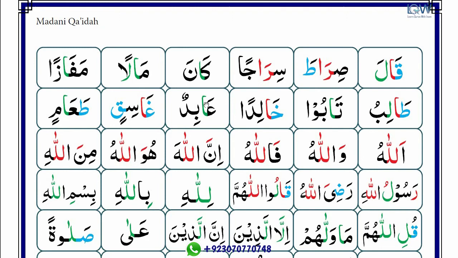There is alif madda and there is a thin letter before the alif, so we will read with thin voice. Abidun. Next word, there is thick letter before the alif, so we have to read with thicker voice. And alif is madda, so stretch equal to one alif. Ghasiqin.